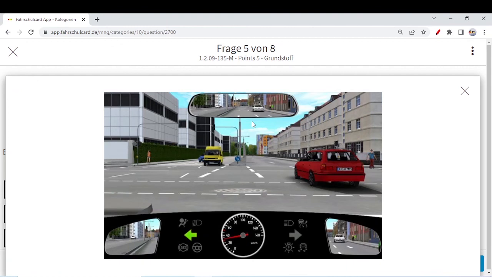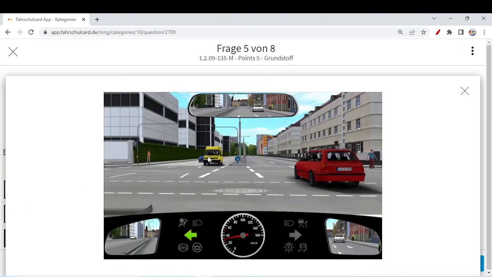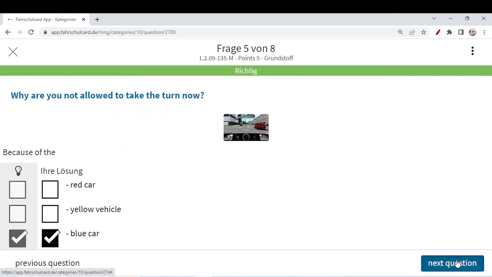The yellow vehicle is not a problem either. You can take a left turn on your own side. You both can take the turn and it's very easy. You can do it in front of each other. The blue car is a problem because the blue car is coming straight, and whenever you're taking the left turn, you have to allow the oncoming traffic first and then you can carry on the journey. So only the blue car could be a problem here.